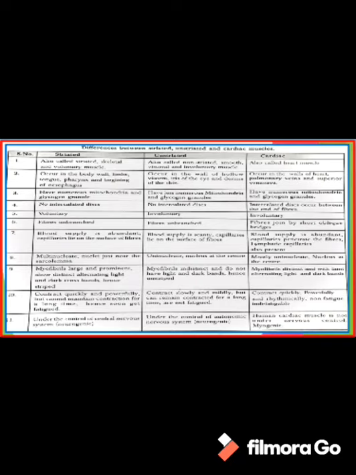Skeletal muscle is attached to bones. It is present on the bones as well as in the tongue, pharynx and beginning of the esophagus. Smooth muscle is present in visceral or internal organs of the body, and cardiac muscle is present in the wall of the heart. In striated muscle, that is skeletal muscle, numerous mitochondria and glycogen granules are present, while in smooth muscle mitochondria and glycogen granules are less numerous. In striated muscles, the fibers are unbranched.